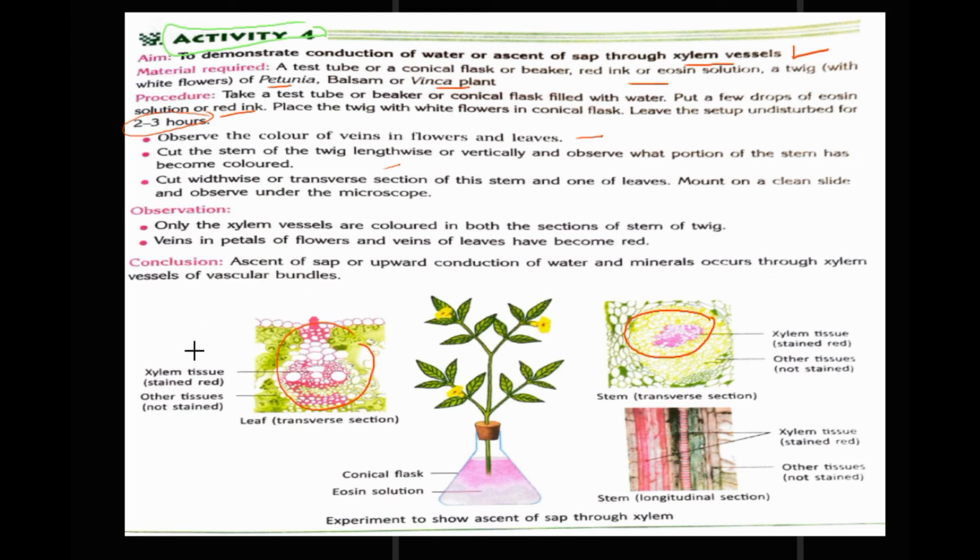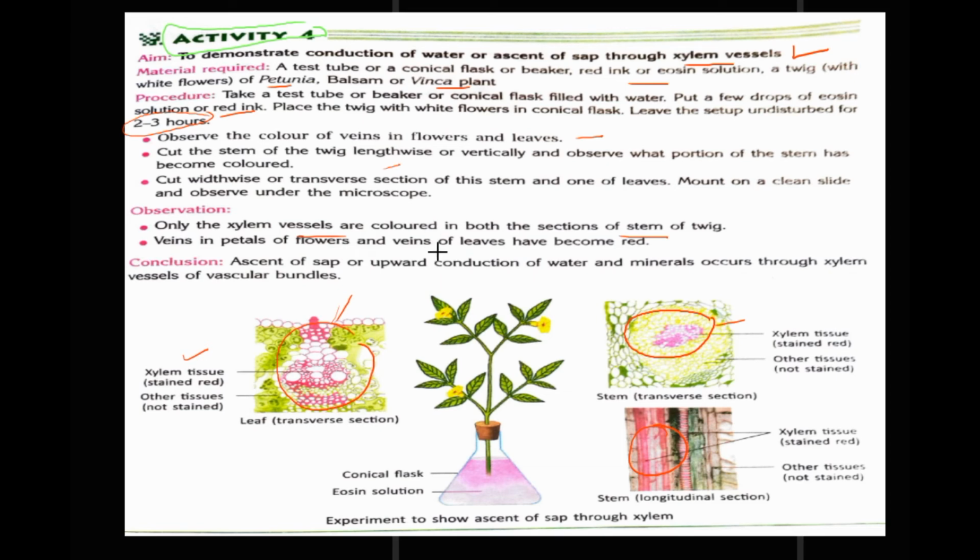Here we will see that xylem tissue is stained red, other tissues are not stained red because xylem does the conduction process, and here ink is conducted. Now in the observation we will see that xylem vessels are colored in both the sections of the stem of the twig. Here also xylem in red color is shown.